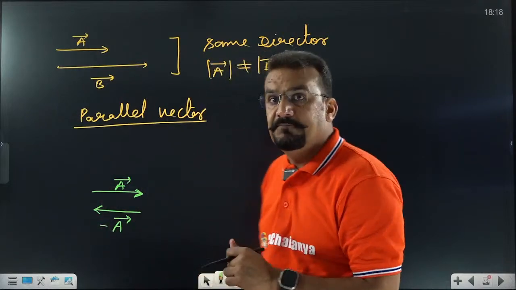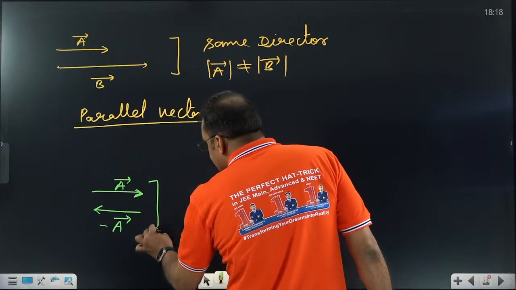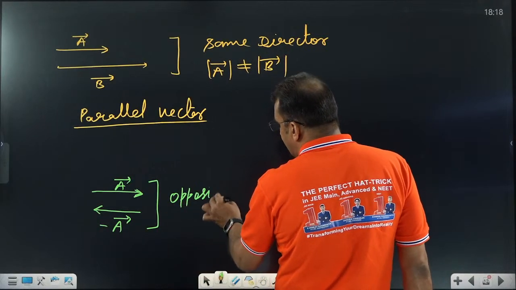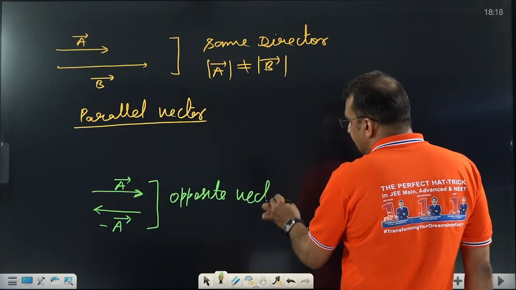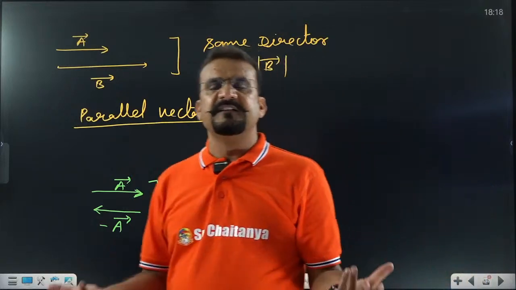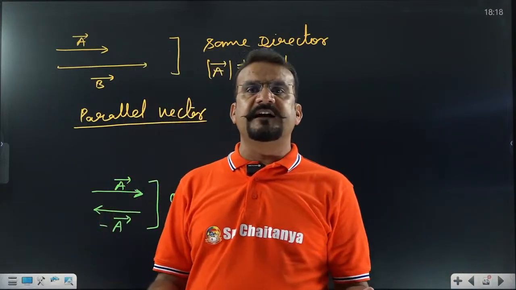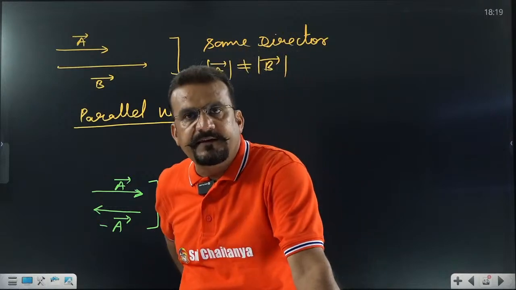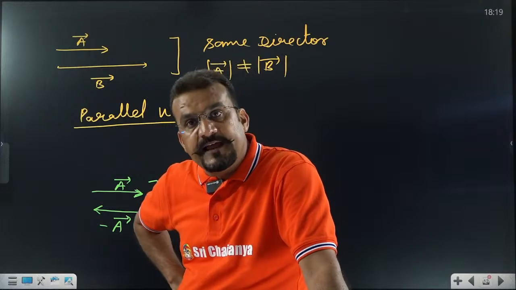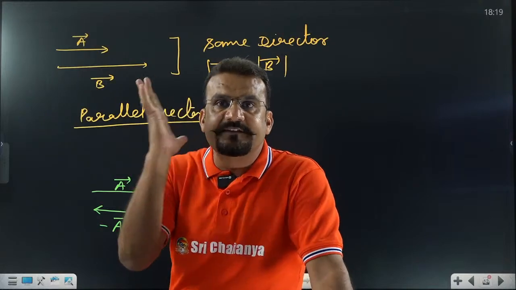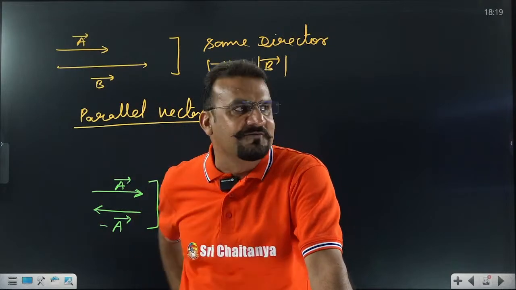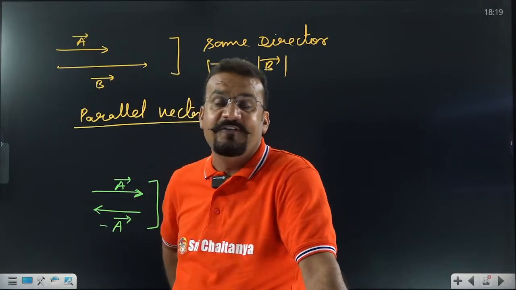Dear student, this is very important. Equal magnitude and opposite direction are called opposite vector. So what did we discuss? Parallel vector means same direction. Anti-parallel means opposite direction. Opposite vector means equal magnitude and opposite direction. Equal vector means equal magnitude and same direction. I think now you are getting a very clear idea.